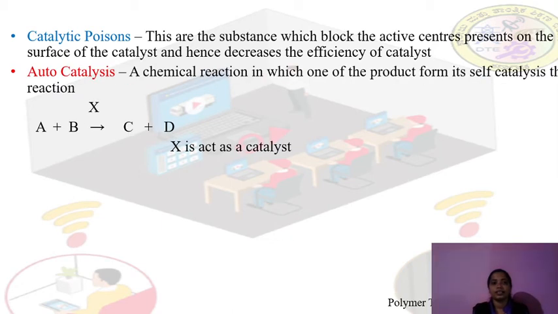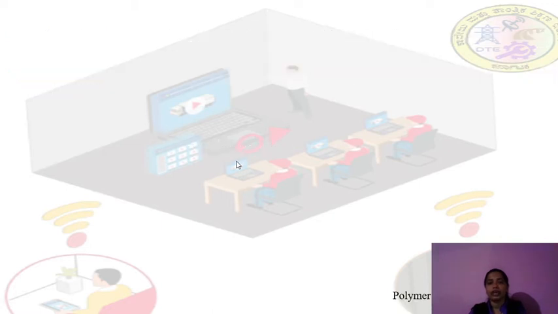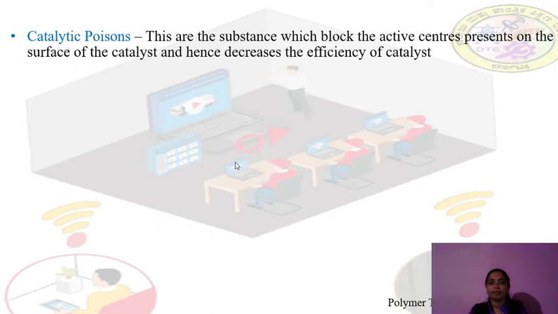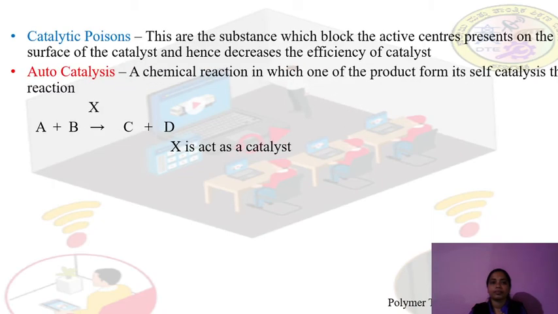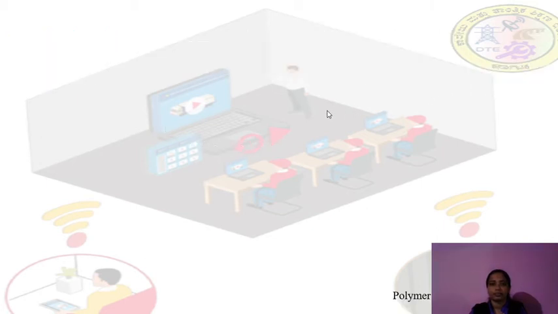Now next, there is one more catalysis: autocatalysis. Autocatalysis means a chemical reaction in which one of the products itself catalyzes the reaction. Here, A plus B gives C plus D. Among these two products, one itself can act as a catalyst. If you take D, that D itself acts as a catalyst. So autocatalysis means a chemical reaction in which one of the products itself catalyzes the reaction.